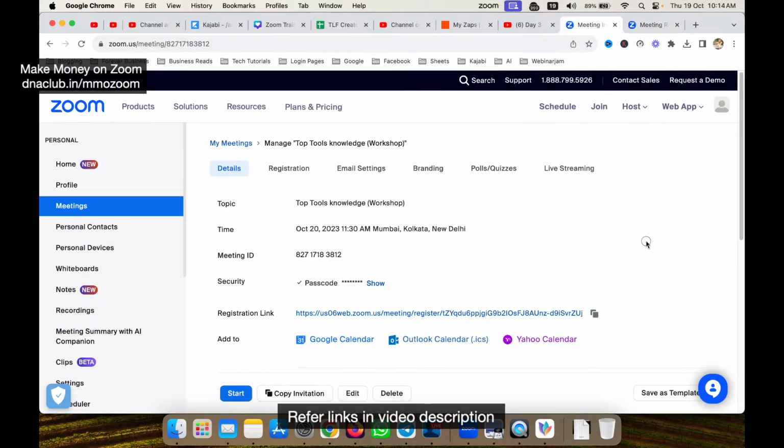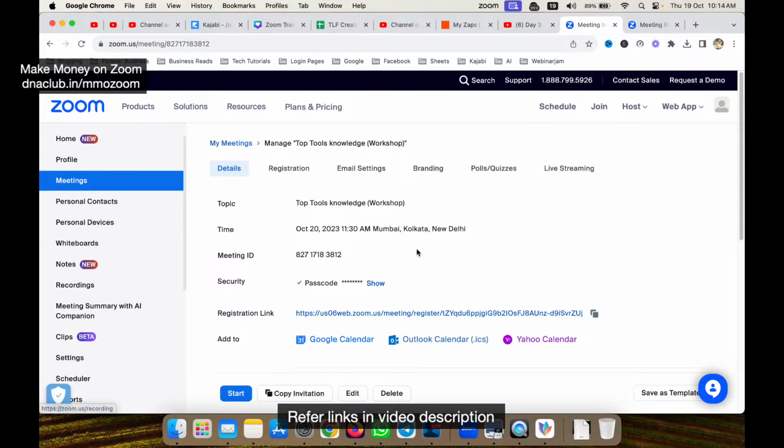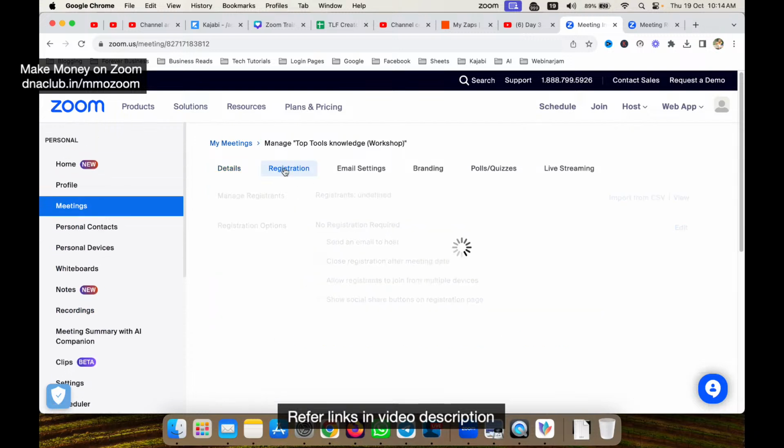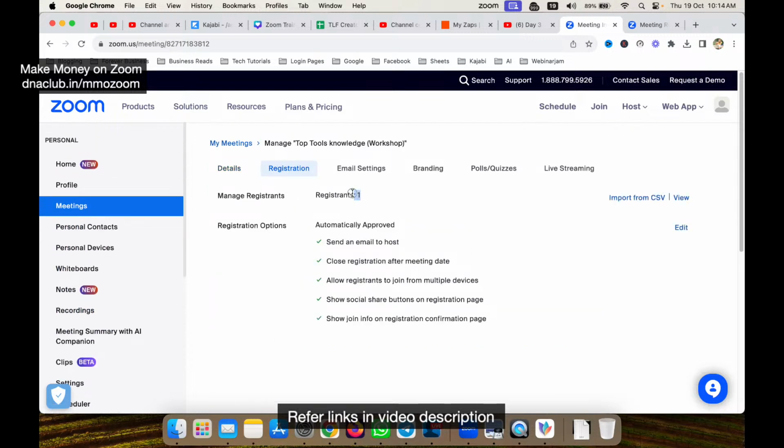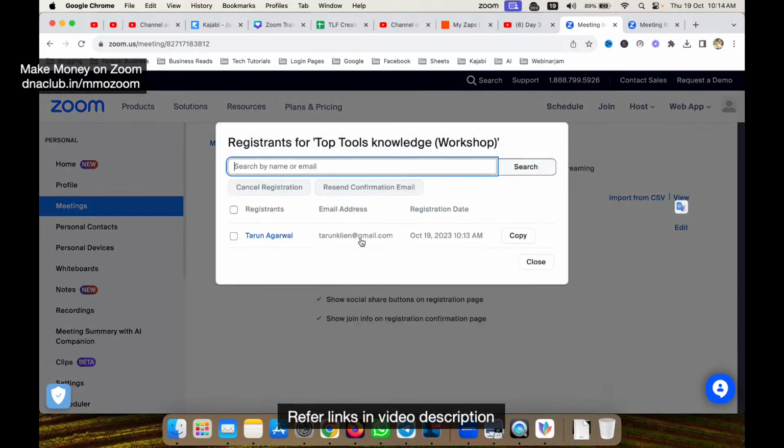Now, Zoom meeting. Now if I want to see all the people who have registered, I can click here. I can actually see one person has registered. I can click here on view and I can see who has registered for the meeting.